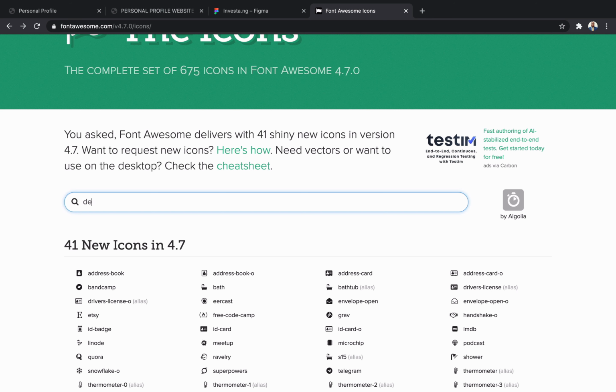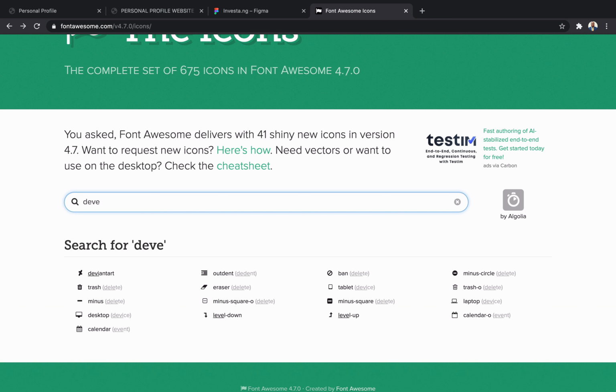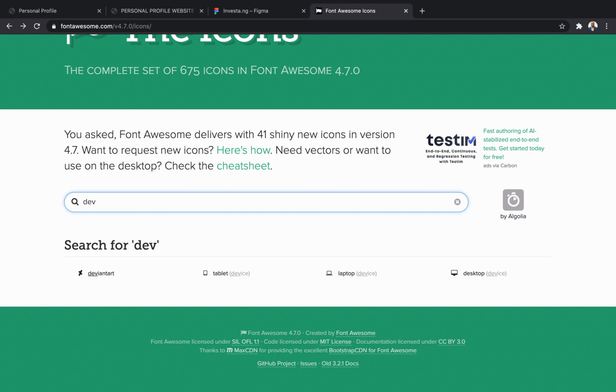So let's go to development. Well, website development. As you can see, if you want to put laptop, you can click this desktop. So don't forget fontawesome.com, that's where you will get it.